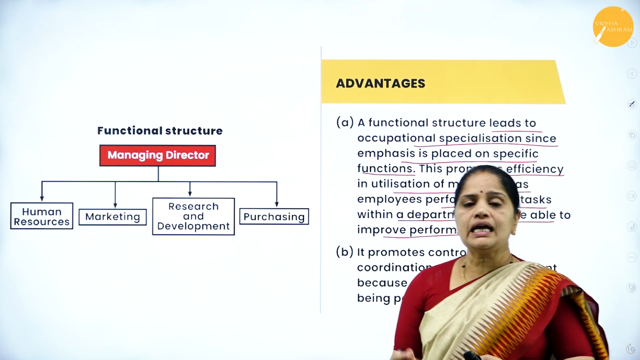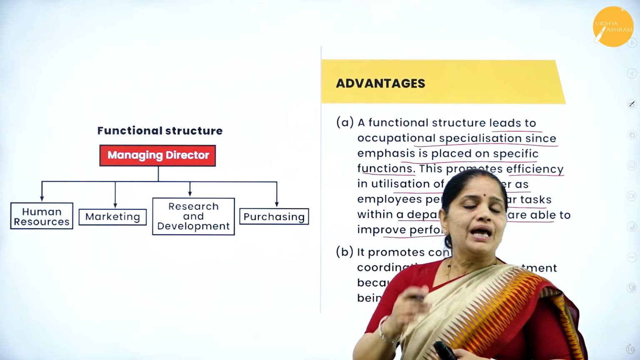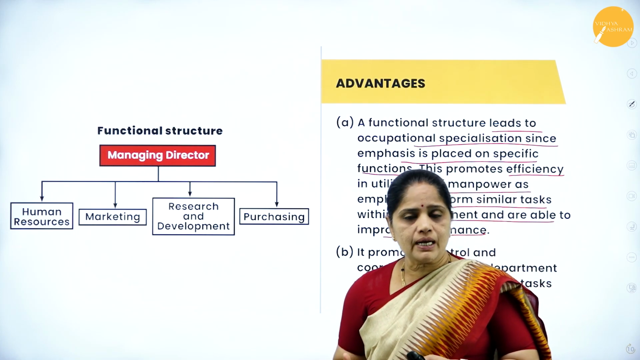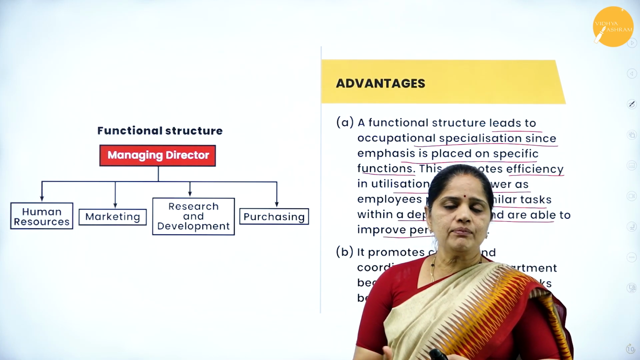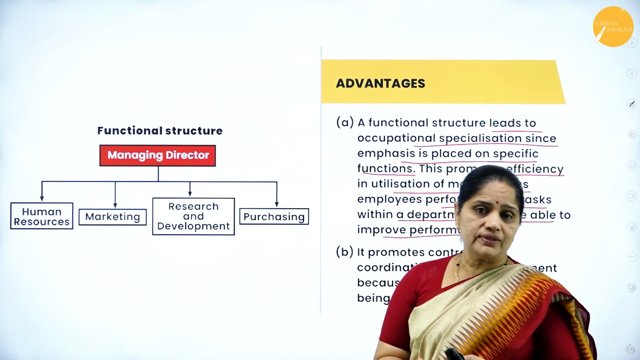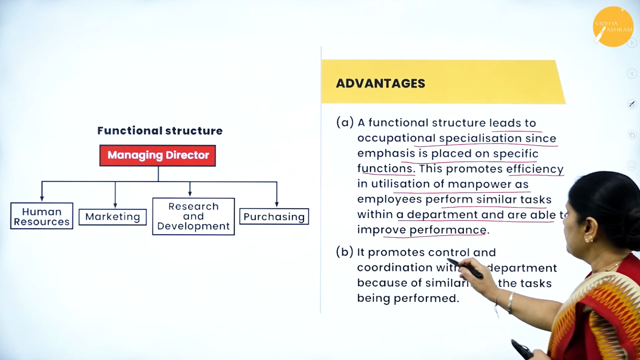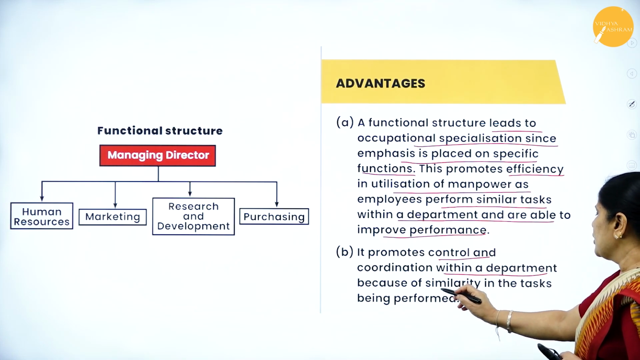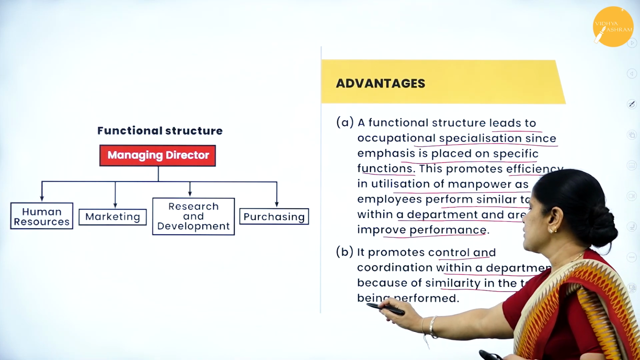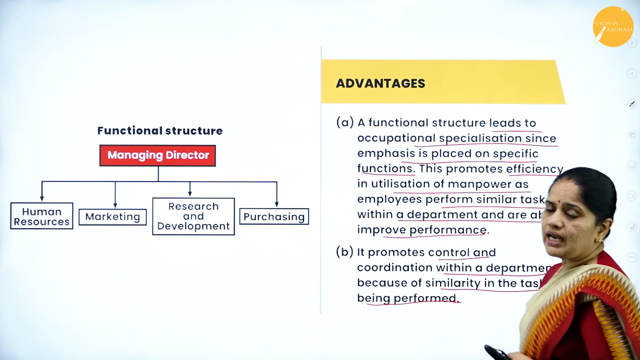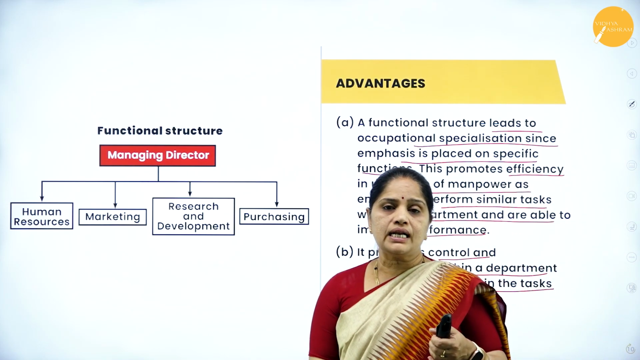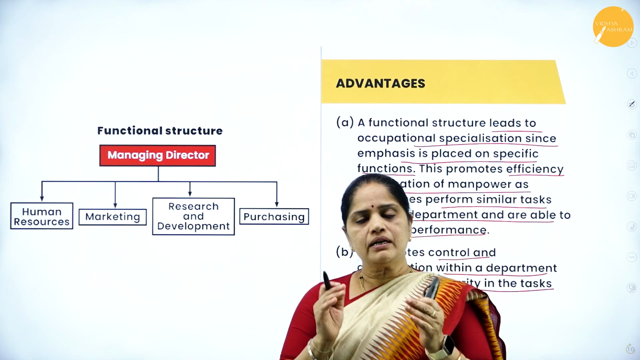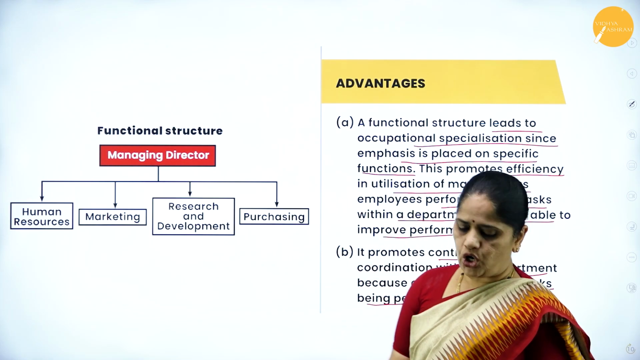So day in and day out, he will be doing the same job, as a result of which he becomes more efficient. When he becomes more efficient, we will be making the best use of the manpower. Then it promotes control and coordination within a department because of similarity in the task being performed. So we can have better control in the organization because all the persons in that particular department will be doing the same job.